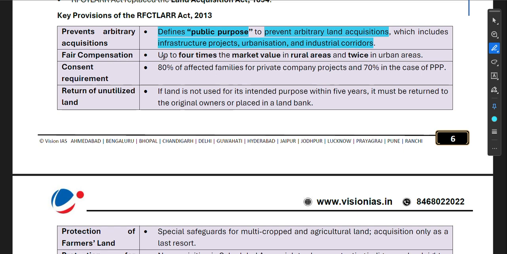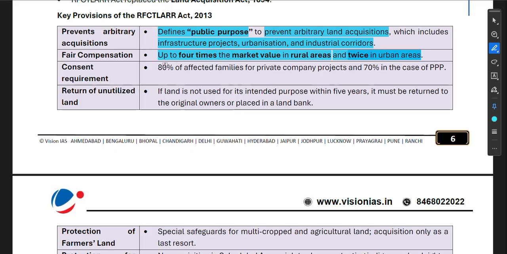Then fair compensation: up to 4 times the market value in rural areas and twice in the urban areas. So if the land acquisition is happening in the rural areas for infrastructure projects, urbanization, and industrial corridors, which are part of the public purpose, then up to 4 times the market value will be given, and twice in the urban areas.